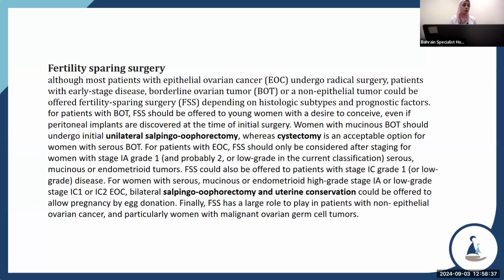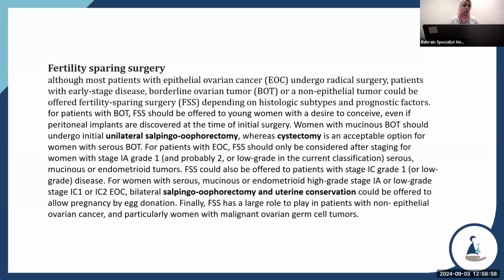Fertility-sparing surgery. Most patients with epithelial ovarian cancer undergo radical surgery. Patients with early stage disease, borderline ovarian tumor, or non-epithelial tumor could be offered fertility-sparing surgery, depending on histological subtype and prognostic factors.